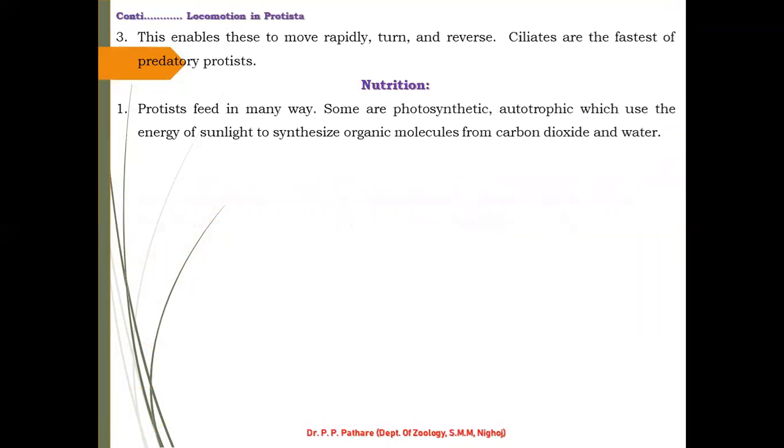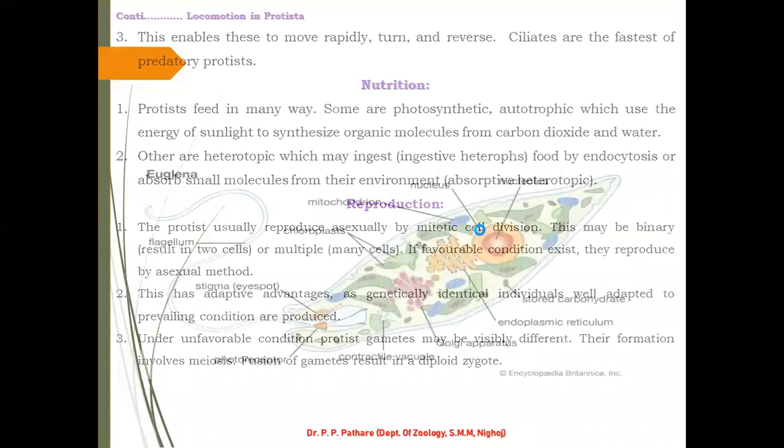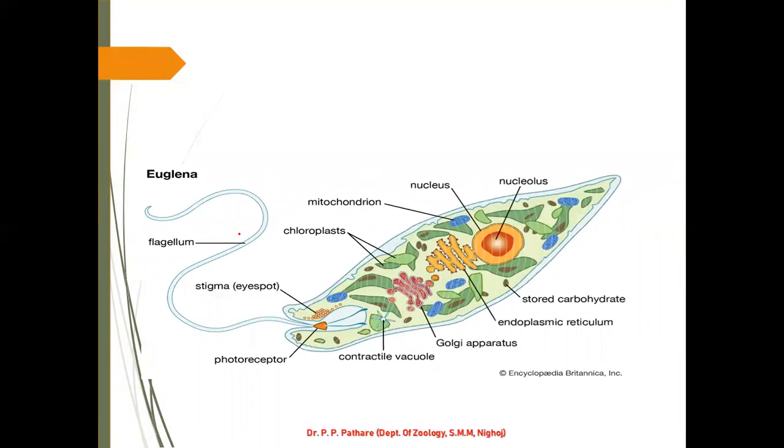I will show the diagram of flagella present in Euglena. This is an example of a protist animal. Now, in this photo image, you can clearly observe, I will draw the diagram of flagella. Flagella is an organelle present in the Euglena body, and it is helpful in locomotion.